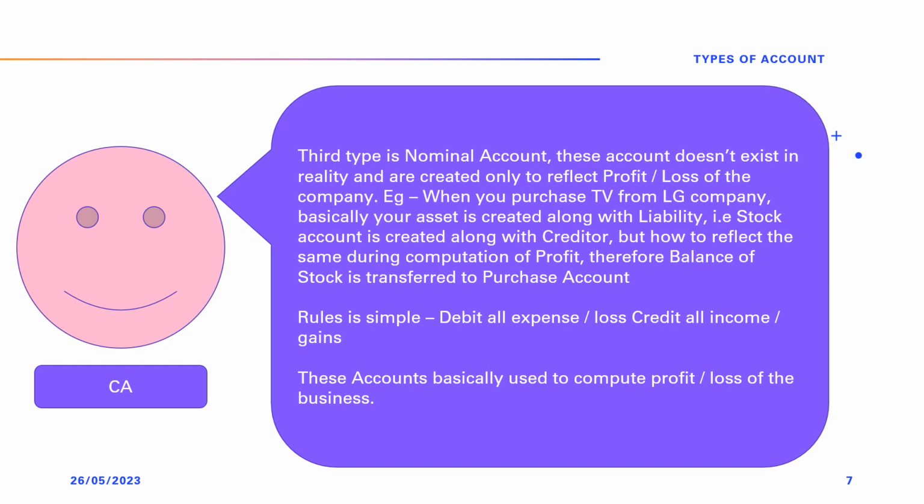Now, how to represent this transaction in the computation of profit or loss? A new account is created in the name of purchase, which represents all the transactions made to create the stock of the business. Similarly, when we sold the TV to Mr. Hathi, over here also the asset is transformed from one form to another. That is, the TV set is depleted and money receivable from Mr. Hathi is created. But in order to compute profit and loss, an account is created in the name of sales, where all the transactions made to deplete the stock from the business are recorded.